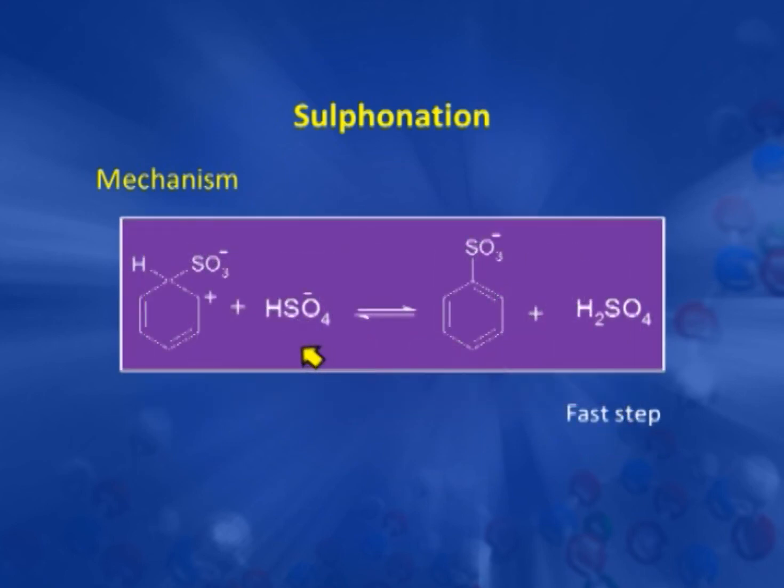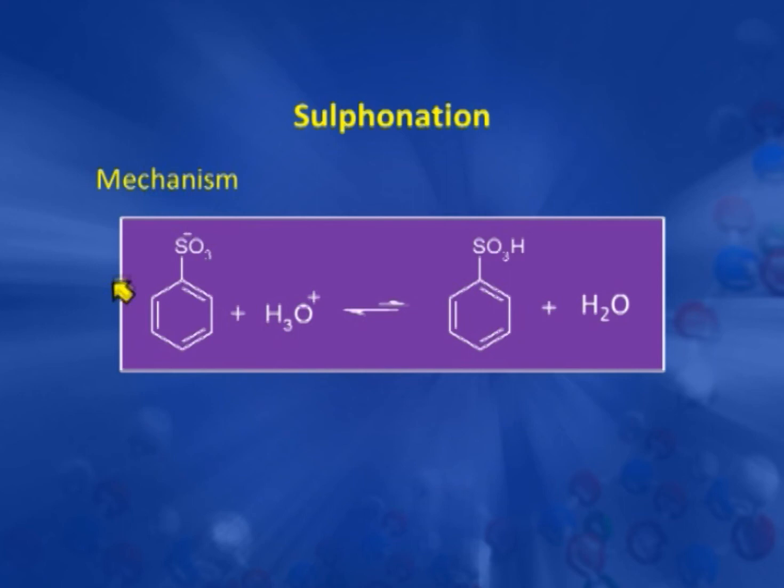So, the next step is aromatization, that is removal of H plus with the help of a base HSO4 minus, and it gives H2SO4 and this benzene sulfonate ion. This benzene sulfonate ion then takes a proton and it gives the benzene sulfonic acid.